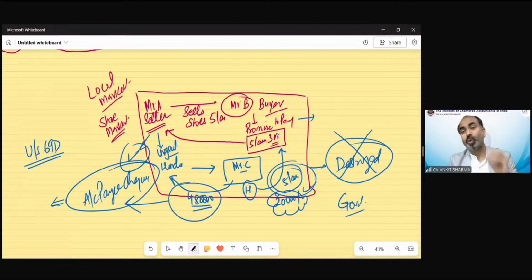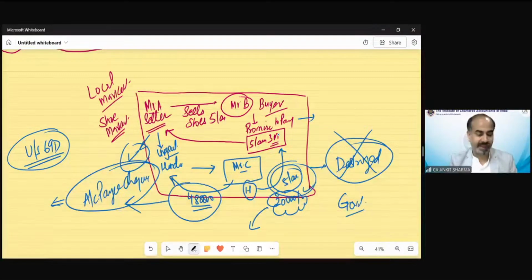So we will find out who is giving money, who has that much money that he is giving 4 lakh 80,000 to Mr. A, or might be 10 lakh to Mr. B or C or D. Is this person who is distributing these funds actually showing that income in his books of accounts? So the restriction has been made by section 69D, and it says whatever amount has been borrowed or repaid on hundi should be via account payee cheque, etc., or by some government specified mode. And if it does not happen like this, then that amount is going to be treated as black money.